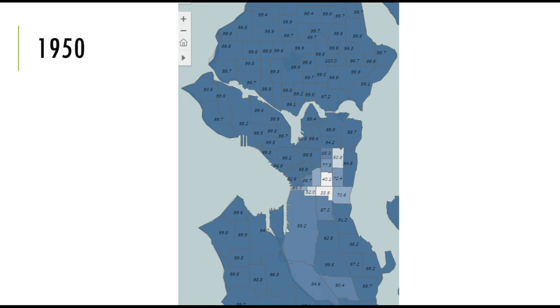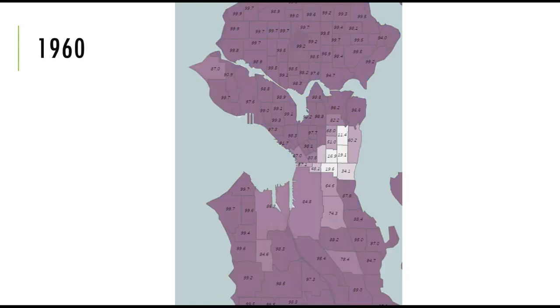So again, we still have in 1950 predominantly white and also segregated, where you just have these pockets in the center of the city that are diverse, or where white people are not the majority. Okay, let's jump to the end of this era, which is 1960, and surprise, it stays the same. The north end of the city we still see those numbers: 99.7, 99.5, 98.9. And West Seattle also the same: 99.7, 99.6.